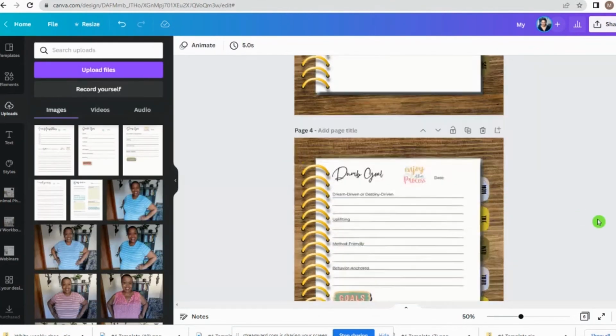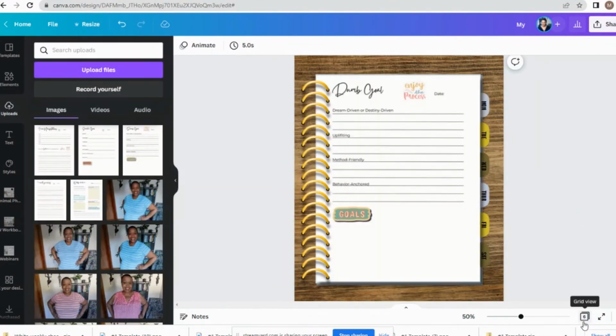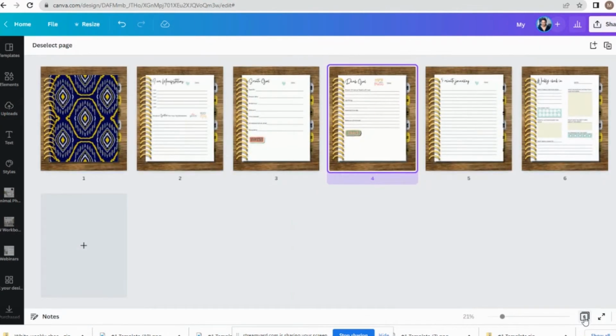Okay, so now we have our main pages. We're going to click on this in the corner here, and it will help span it out so you can see it laid out. Now, what we're going to do is you don't want to just leave it. Say, for instance, you create your first pages, which are going to be all of the base pages. You're going to get the framework here. So these are going to be all of my base pages in the journal. We're going to add a few more journaling pages. So this is the 5-minute journaling section. So say you want 6 pages because they're going to journal every day.